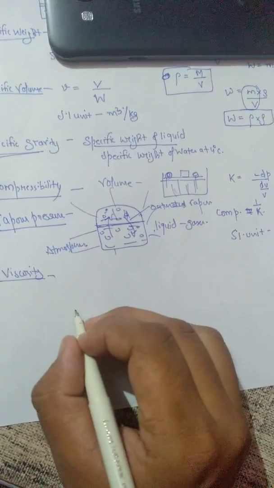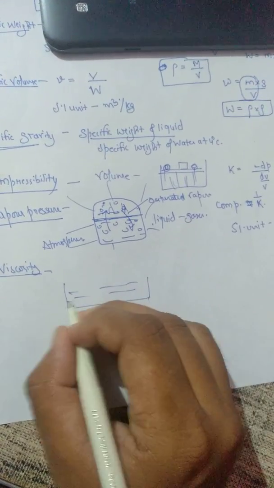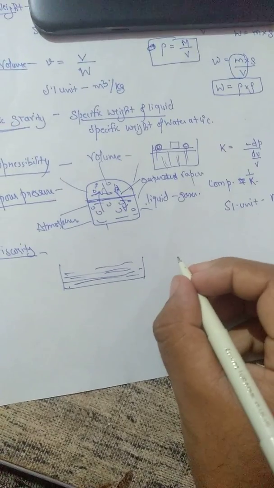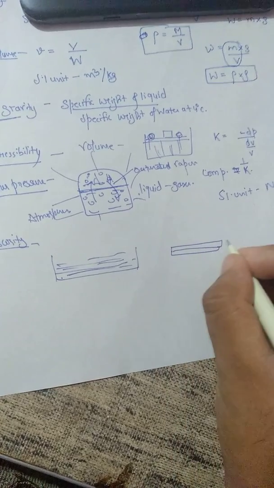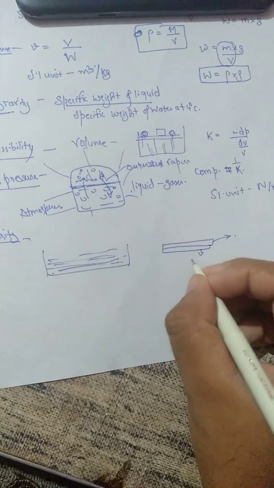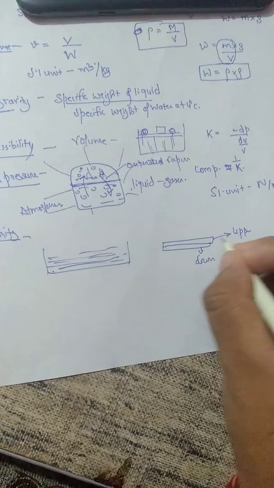For example, if there is a liquid and there are different layers in the liquid, the upper layer tries to move the downward layer. This is the upper layer, this is down.